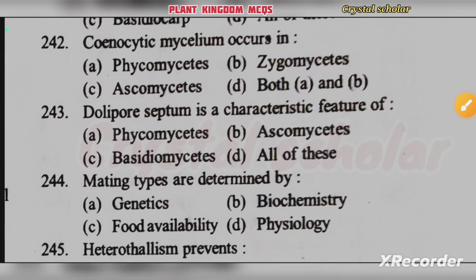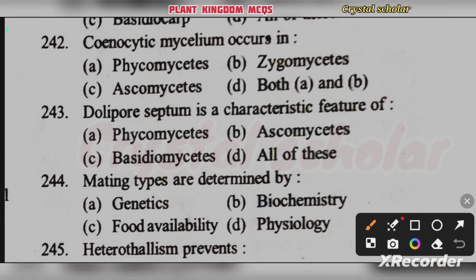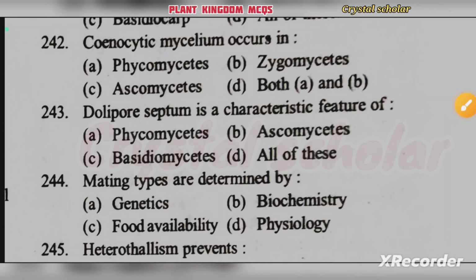Then dolipore septum is a characteristic feature of phycomycetes, ascomycetes, basidiomycetes, all of this. Dolipore septum is a characteristic feature of basidiomycetes.